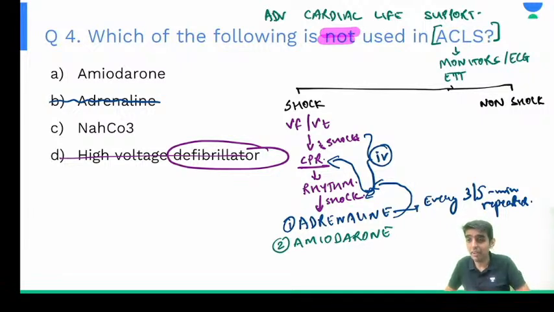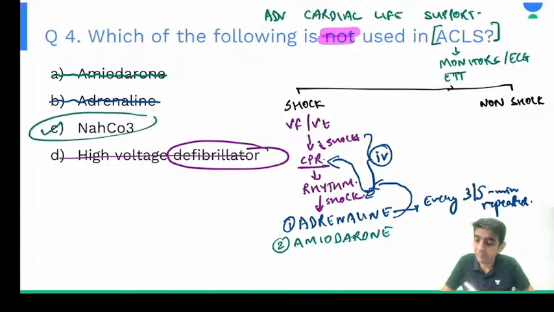Right, Kunal, Monica, very good. Wonderful. Yes, Saurav, we can use amiodarone. So can I rule out amiodarone here? Yes, I can rule out amiodarone. So what are we left with? We are left with soda bicarb, right? So which are the two drugs that we use in ACLS? That is adrenaline and amiodarone.